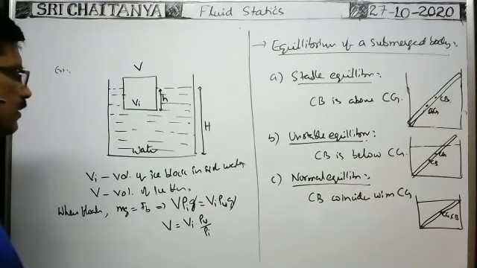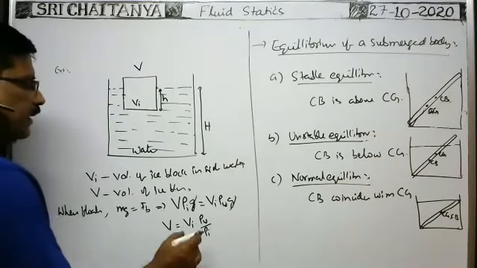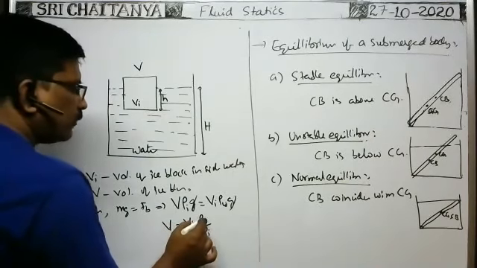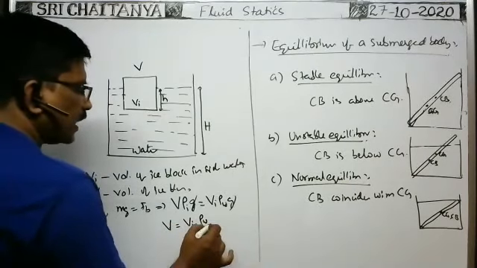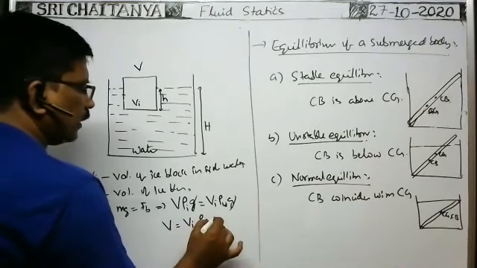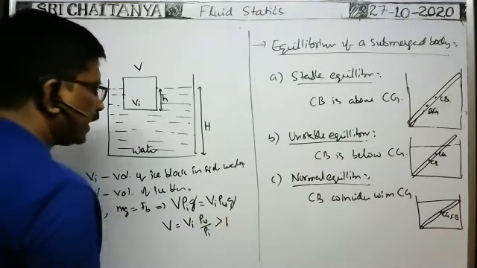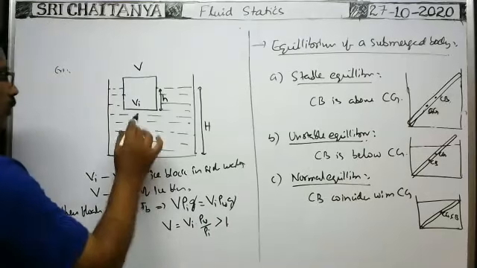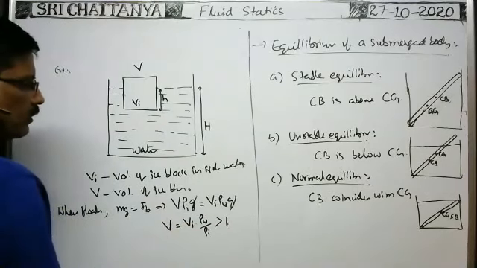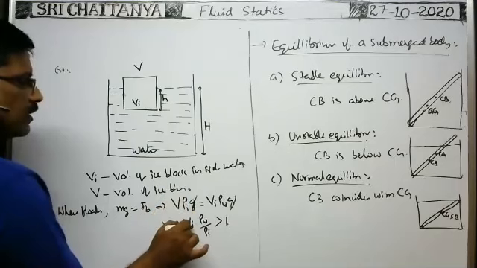Is it more or less? Density of the water is greater than density of the ice, no? That's why the ratio is greater than 1. That means the volume of the ice block is greater than the volume of the ice submerged inside the liquid.